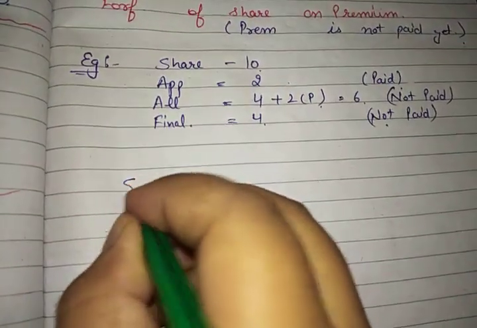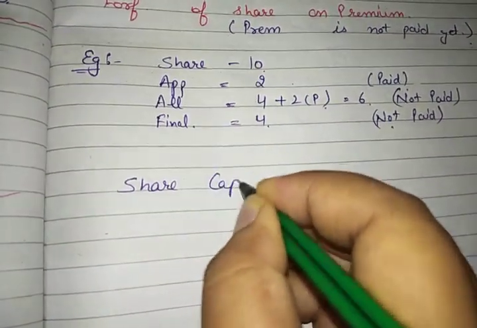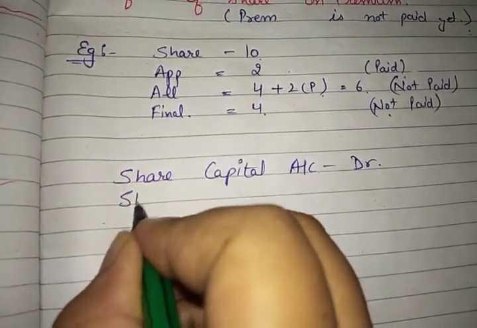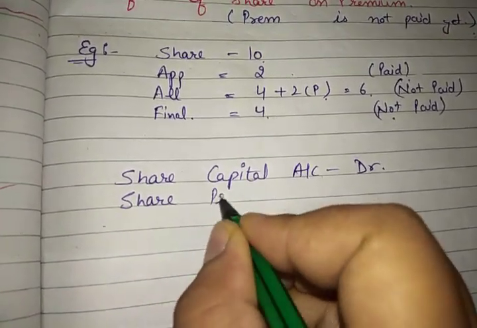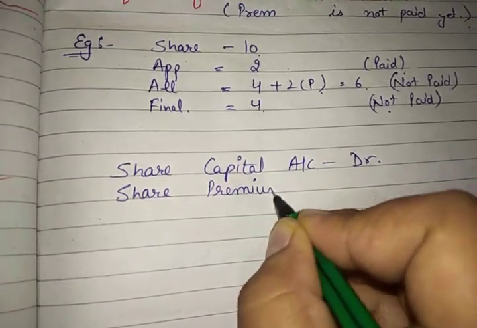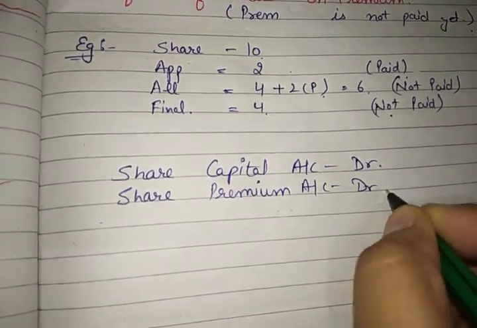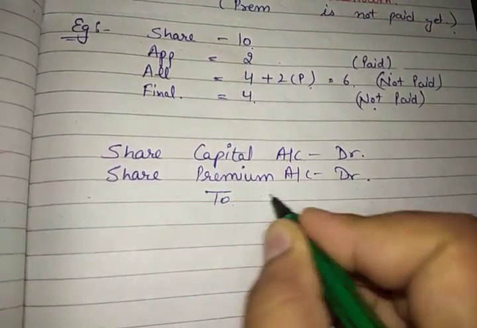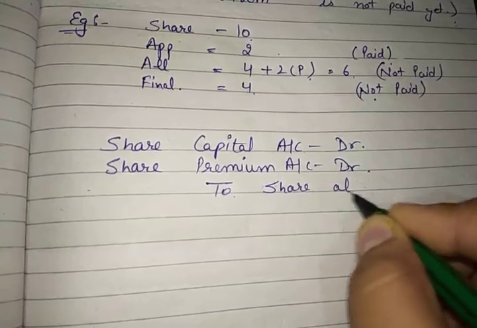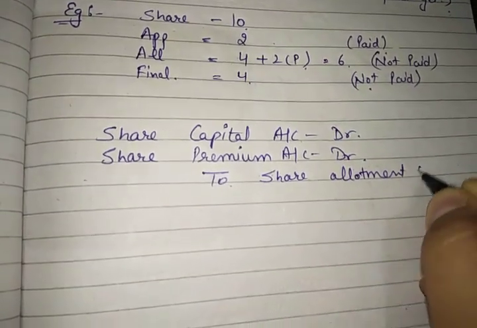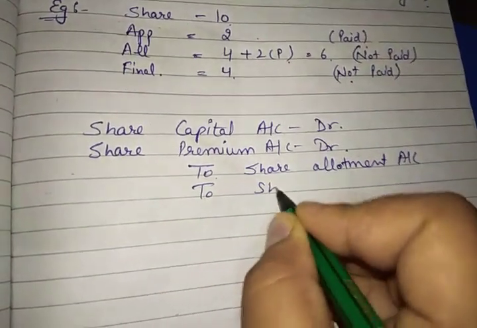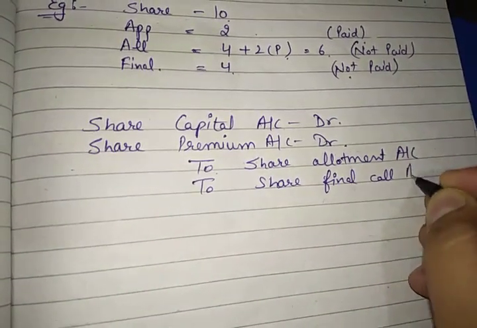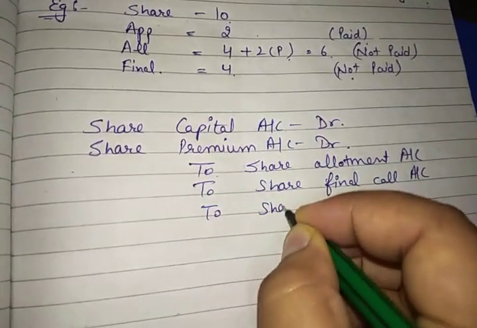So the entry will be share capital account debit, share premium account debit, or you can say security premium account debit. Firstly, let me write the whole entry, then I will explain why I am writing this. To share allotment account, to share final call account, and to share forfeiture account.